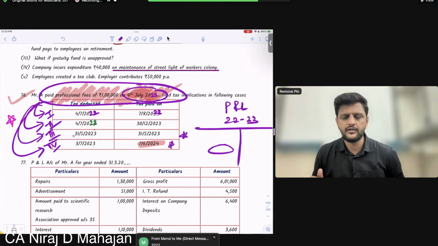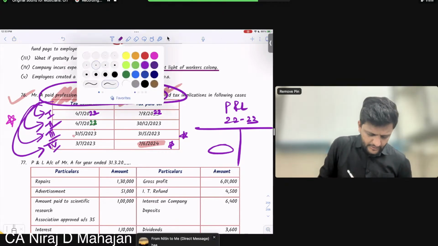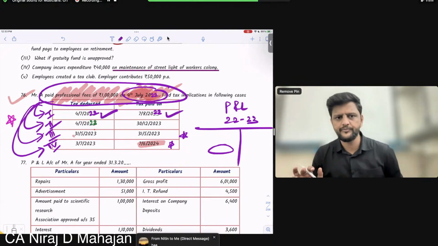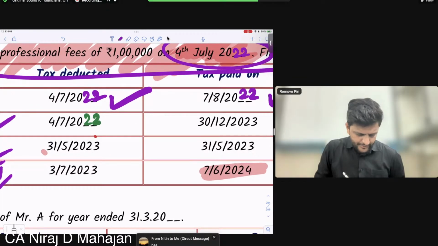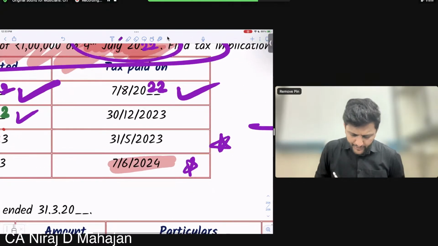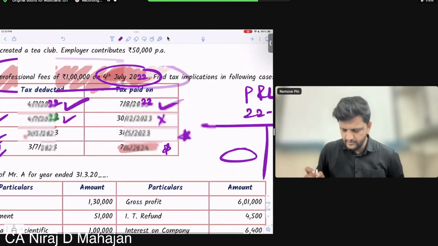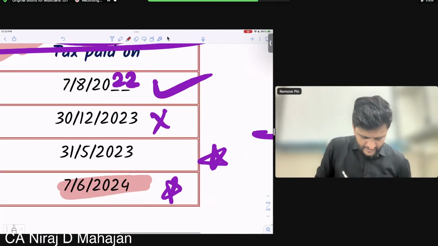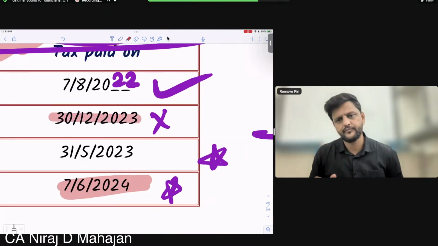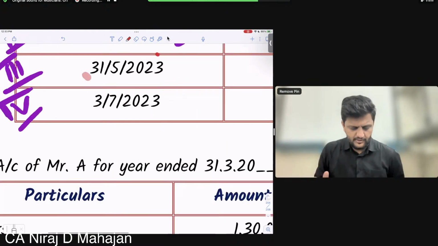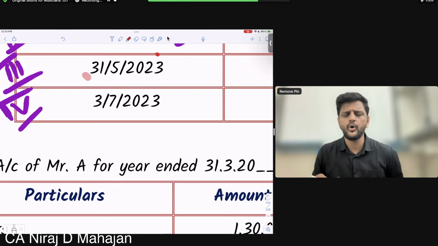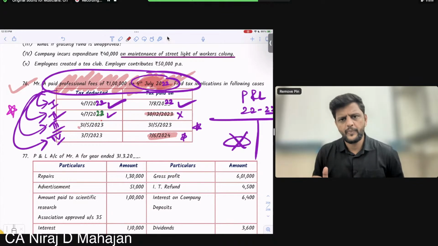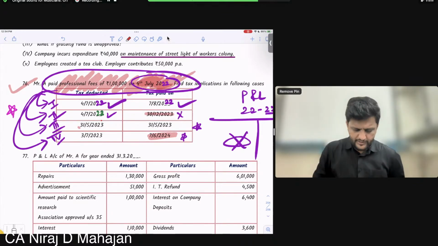Now TDS done during the year, and also paid before ROI due date. No problem, allowed. If TDS done during the year, but not paid up to ROI due date, we disallow here. And we allow in the actual year of payment. When is the payment happening? December 23. That is which financial year? 23-24. Okay. Another case. TDS done during the year? No. Why am I saying not during the year? Because the expenditure relates to 22-23. So again disallowed and allowed in the year of payment.